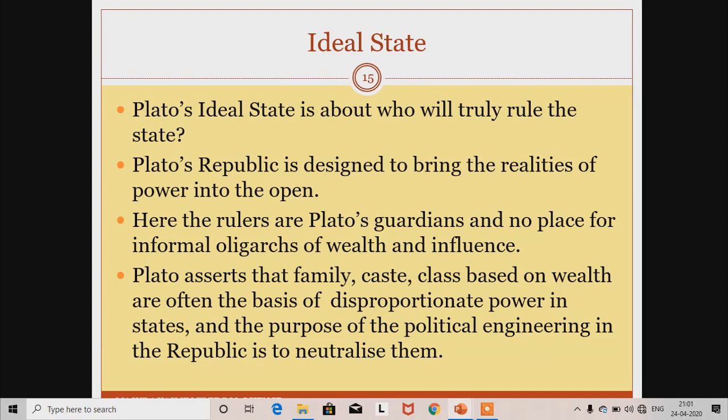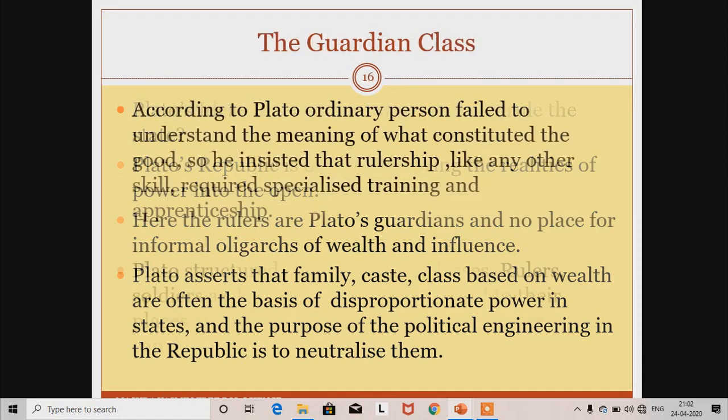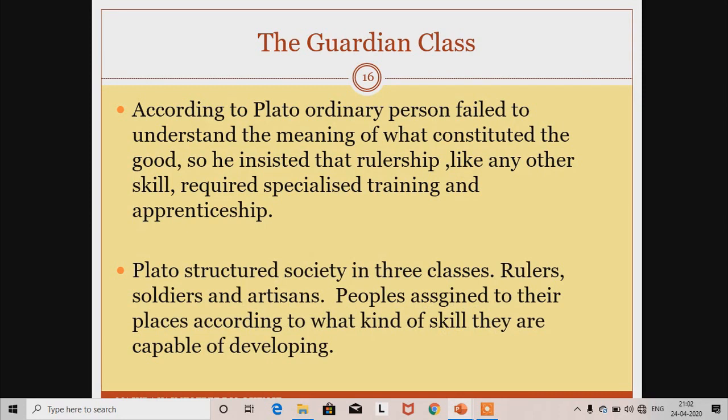Plato also asserts that family and caste based on wealth are often the basis of disproportionate power in states. The purpose of the political engineering in the Republic is to neutralize them. Plato always wanted his guardians to not be influenced by informal oligarchs, wealth, or any caste or class.